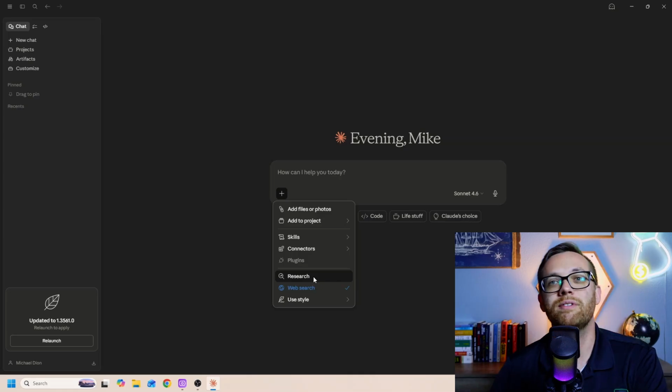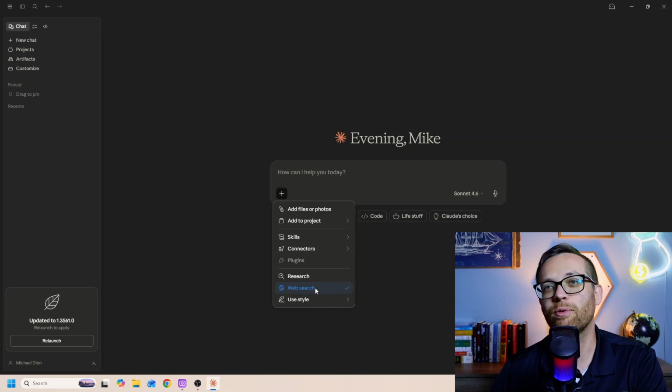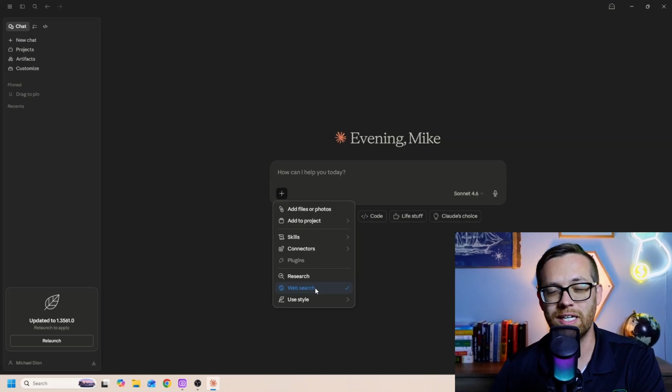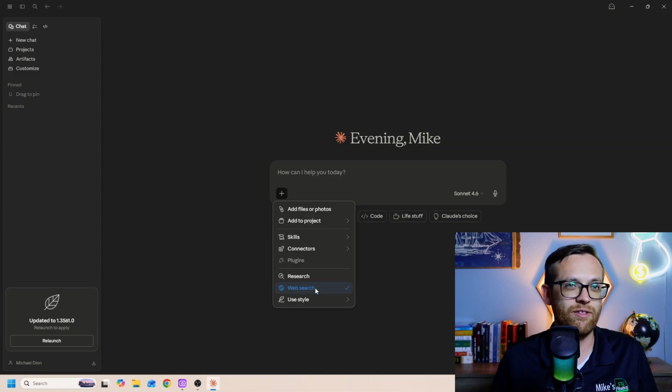Research mode is going to do deep research and go find a lot of sources to help you answer a question. You want to have web search enabled pretty much all the time unless you really don't want to pull in external information. Web search is enabling Claude to go get the most current, most relevant information. Keep in mind that most of these models are 6 months to 9 months to 12 months behind in their training, so they don't have the freshest data built into the model, and you want to go get that.